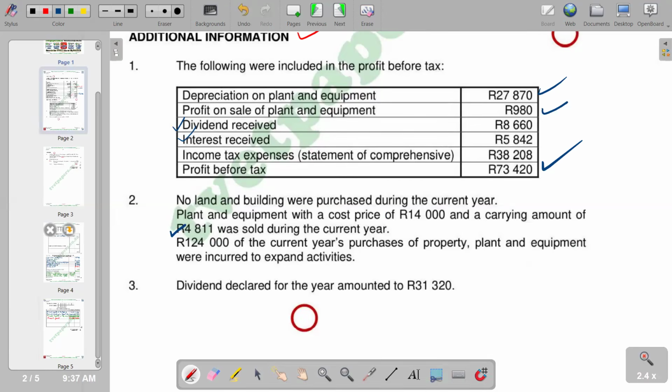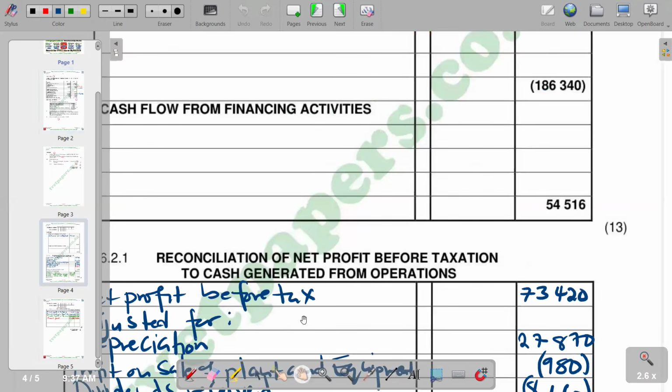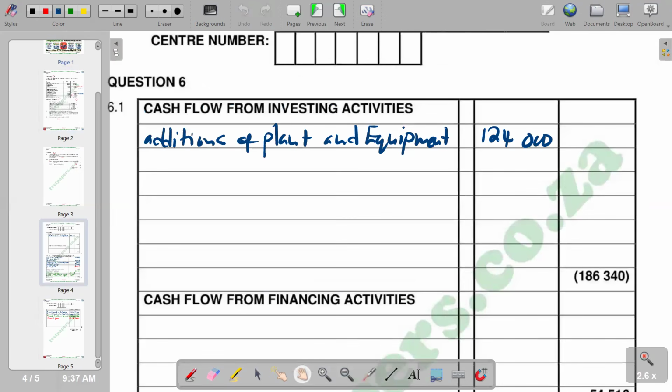So on this part, these are proceeds from the sale of plant and equipment. So it's just proceeds from sale. So in brackets, we are saying 4,811 plus 980, the profit on disposal. If it was a loss, we are supposed to subtract it. So our answer is 5,791.